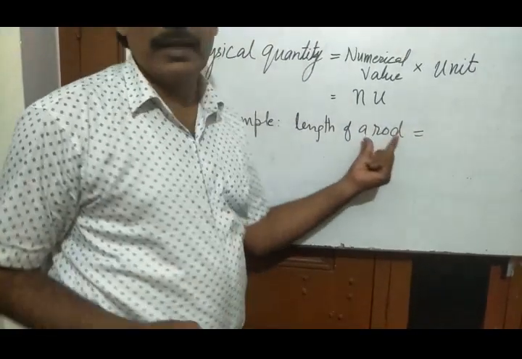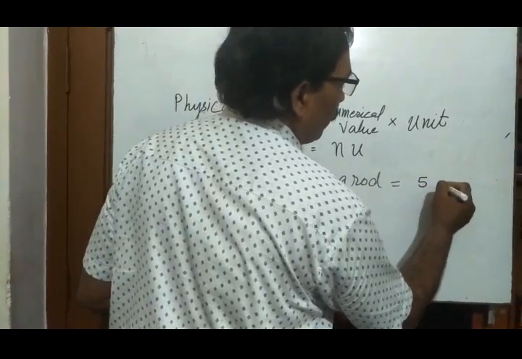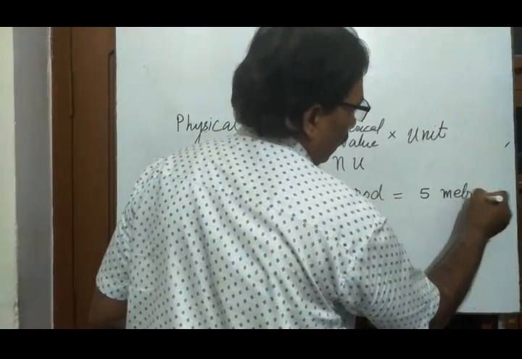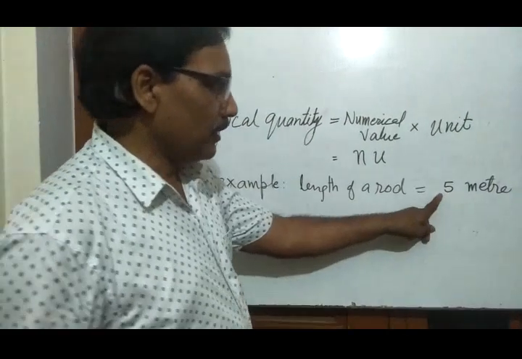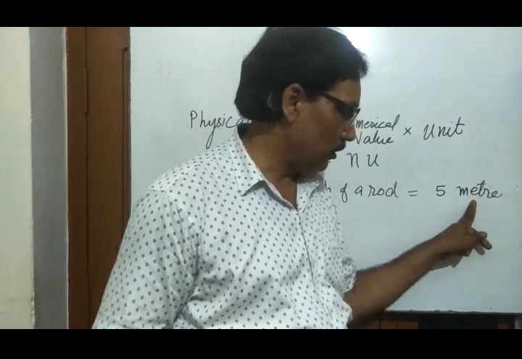You are measuring the length of a rod. It is equal to 5 meter. Here 5 is the numerical value and meter is the unit.